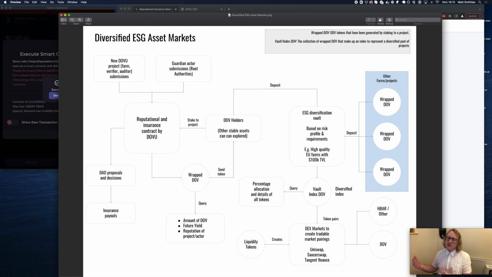Of the 10 to 20 farms that are on the platform, you could do that. You could have a vault, and then eventually with these tokens you can combine them with HBARs or Dove or any other kind of token on the network to create these markets where you can actually trade almost ESG asset funds that anyone can get access to without necessarily needing to stake and risk your Dove on a particular project.